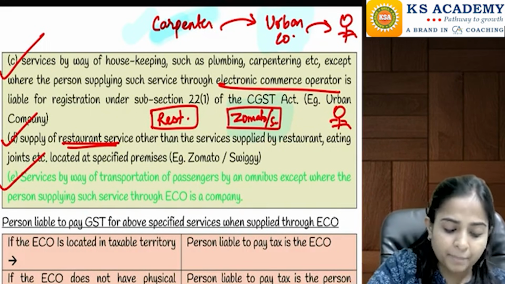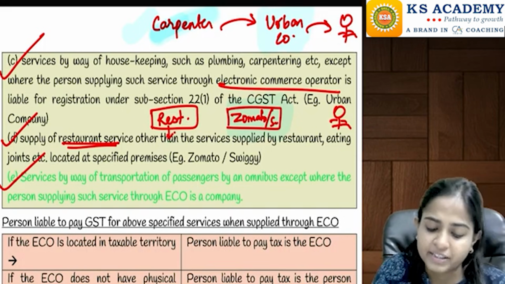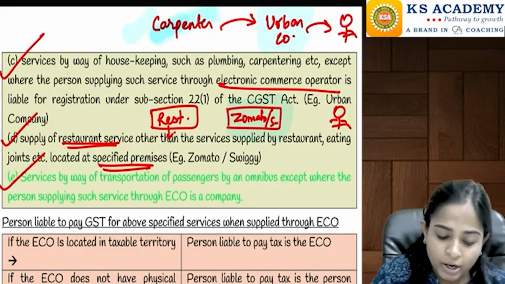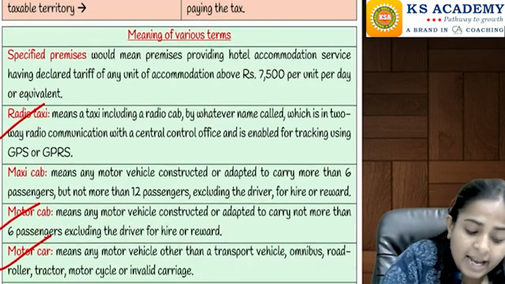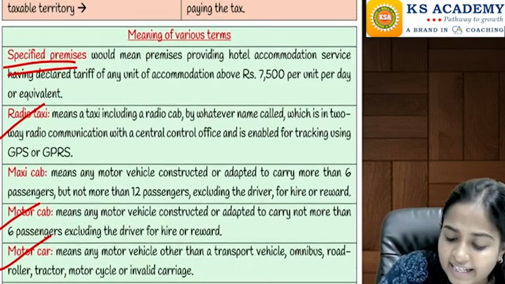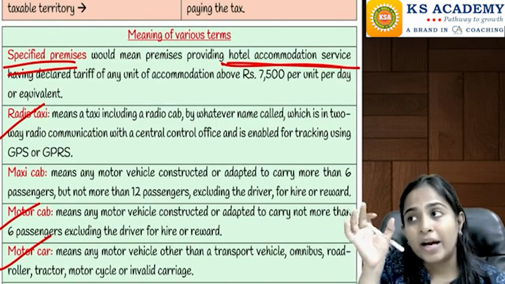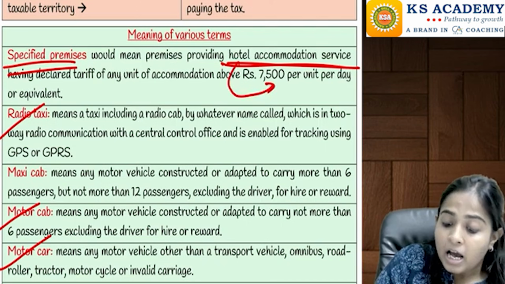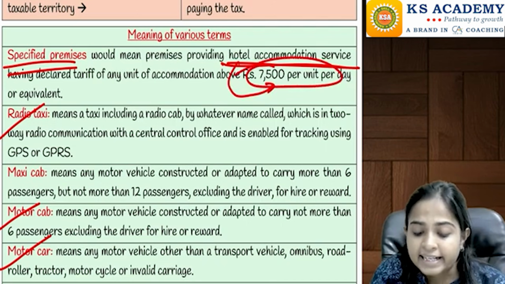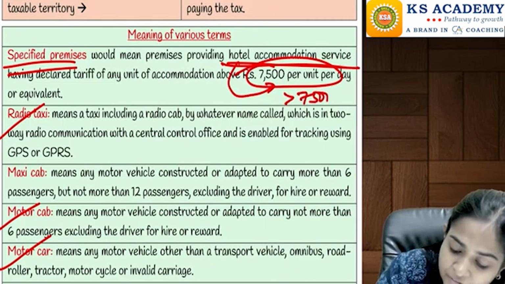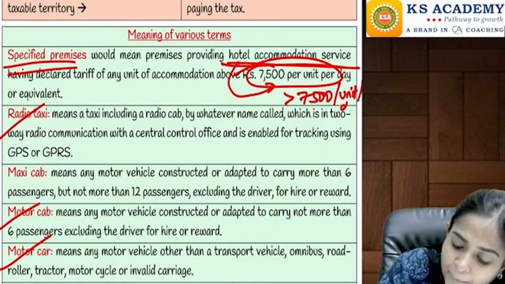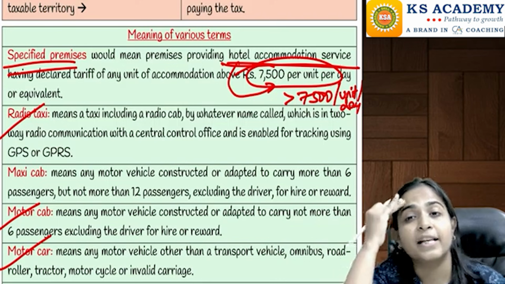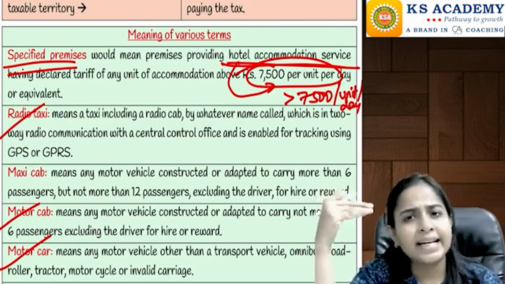But if this restaurant is situated in some specified premises, that is, in a hotel, and that hotel's room tariff is above 7,500 per unit per day, per room per day, then can we say it is a big hotel?